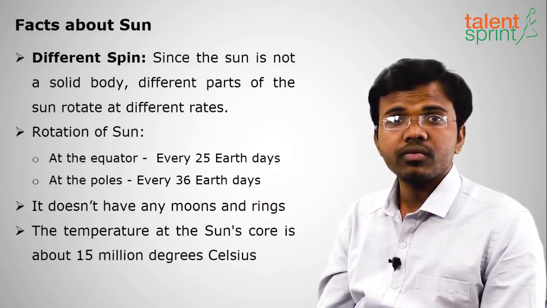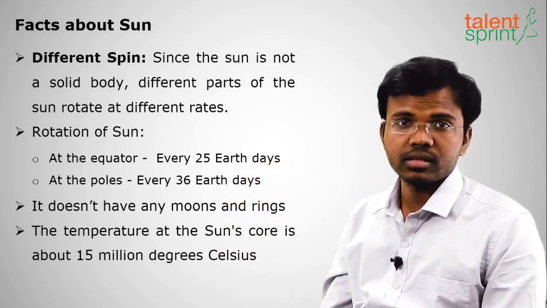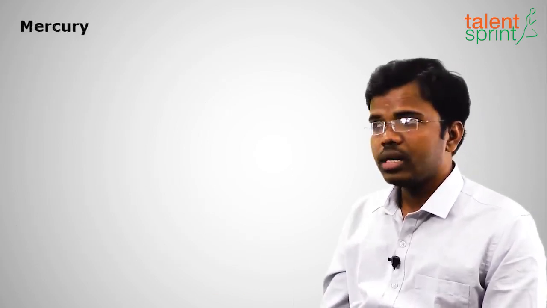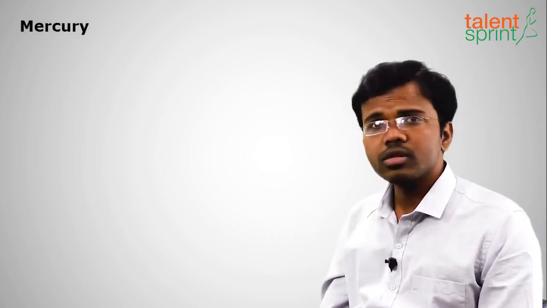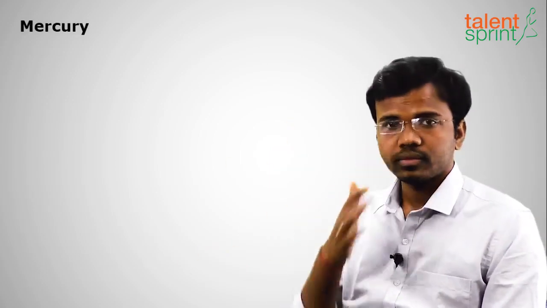So what is the temperature of the Sun? It is 15 million degrees Celsius. Too hot. Yes or no? Okay, so clear with this? So this is about the Sun. Moving on to the first planet nearest to the Sun, it is Mercury.